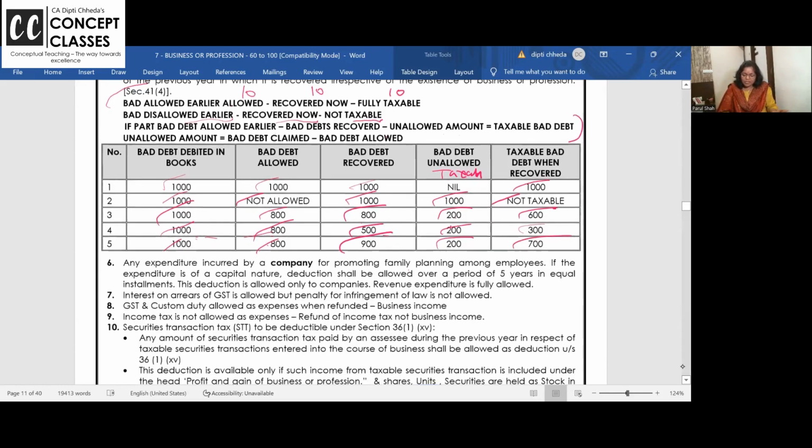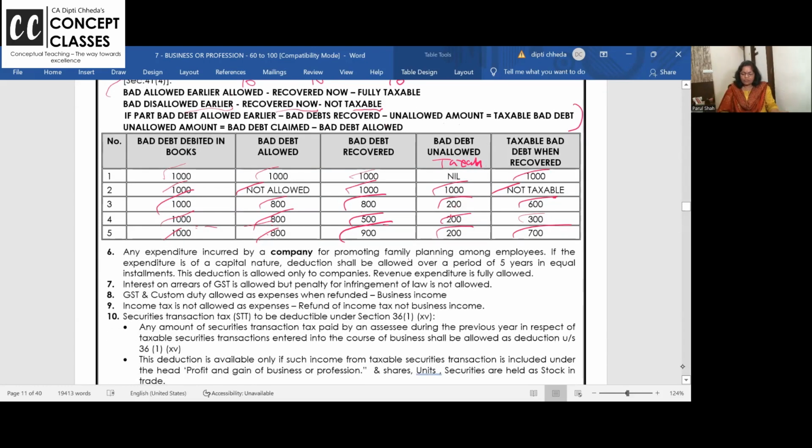I want response from all of you. Is this clear to all of you or not? These small logics are asked in problems. How to read the problem is also an art.